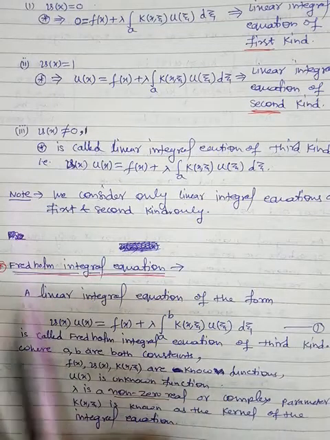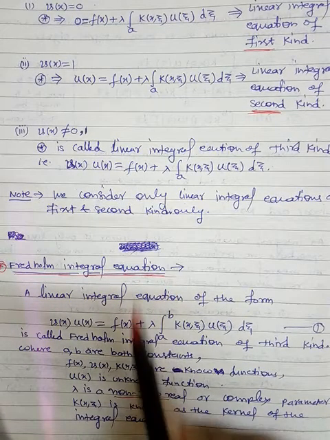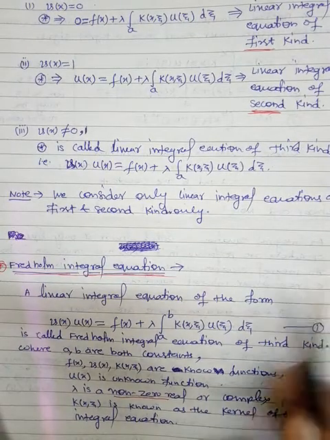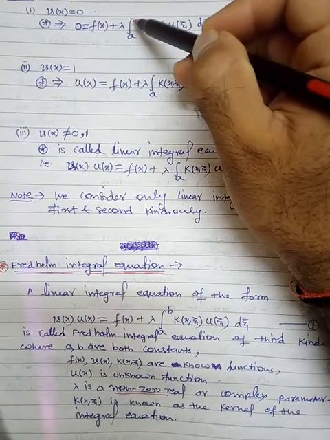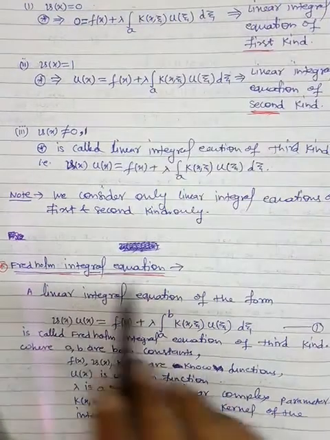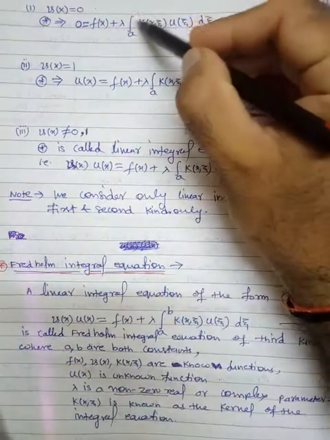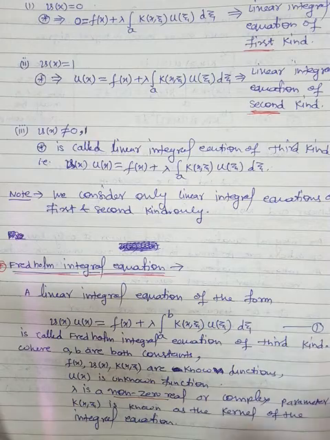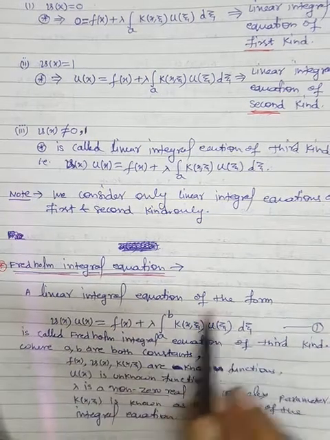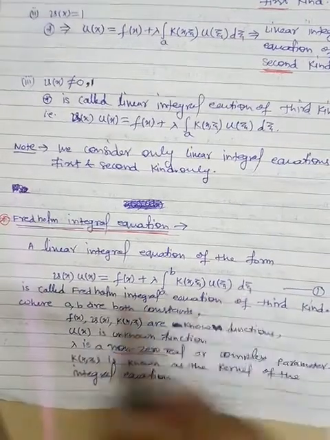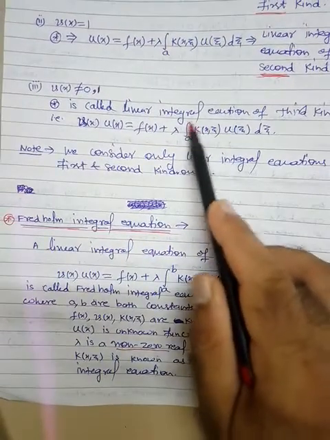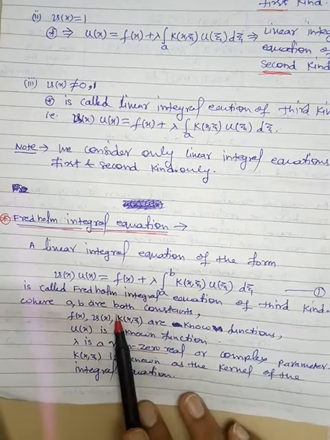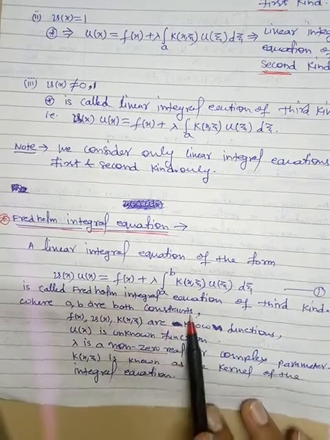Now some specific integral equations. The most famous ones are the Volterra integral equation and the Fredholm integral equation. Because here I am not writing the upper limit: if the upper limit is constant, then the equation is known as a Fredholm integral equation. When the upper limit is a variable, then the equation is known as a Volterra integral equation. This is the broad difference. So a linear integral equation of this form, the third kind equation with upper limit a constant b, is called a Fredholm integral equation of the third kind, where a and b both are constants.